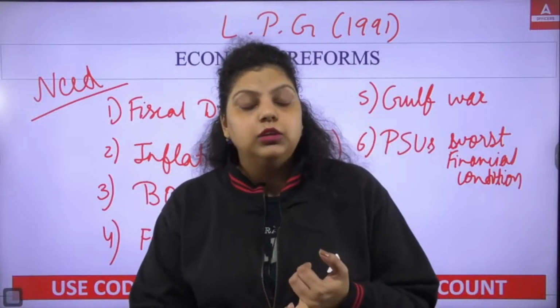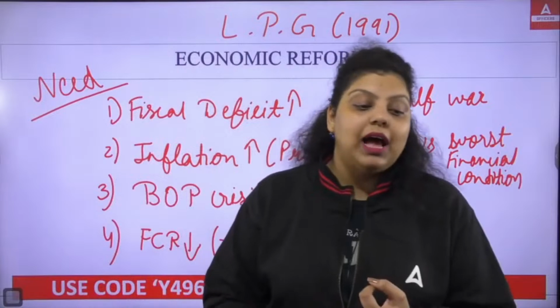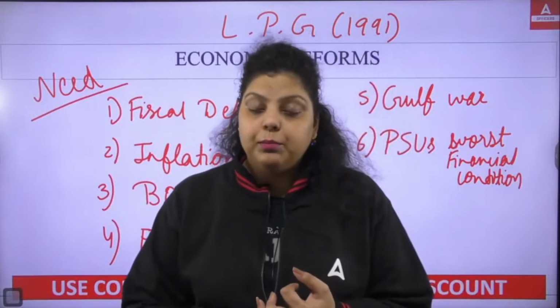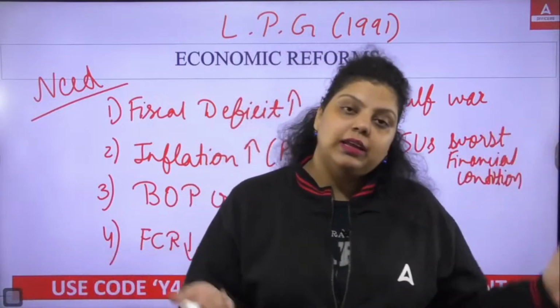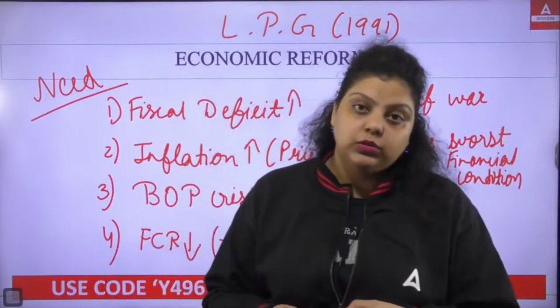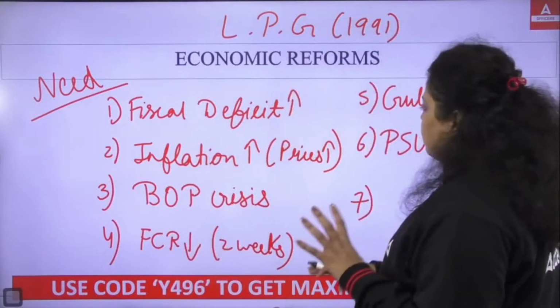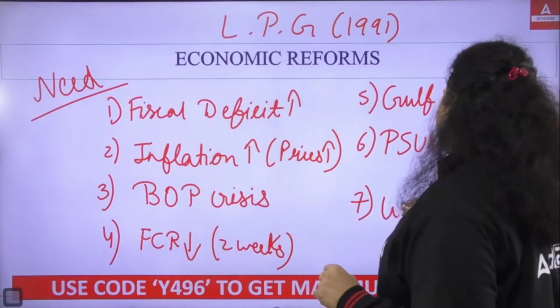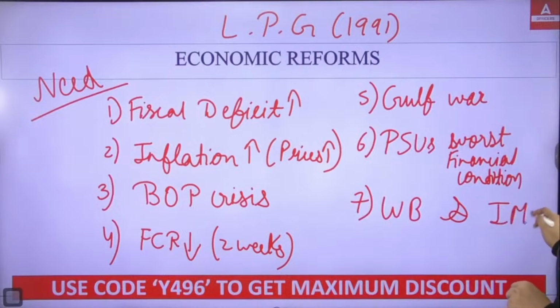They did not have money to provide employment in the country, or even to give salaries to the employees there. So a lot of things were going on, and the public sector undertakings were not capable of producing and creating jobs and paying salaries to the employees. So their financial condition was very bad. After seeing all these issues, in the end, India went to the World Bank and IMF and asked for a loan